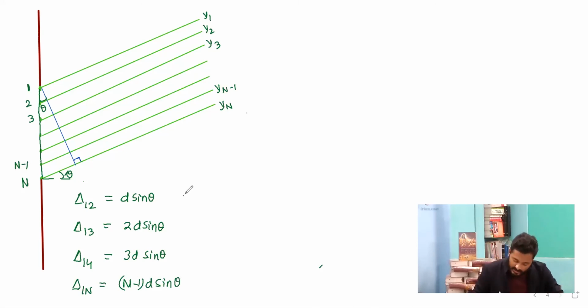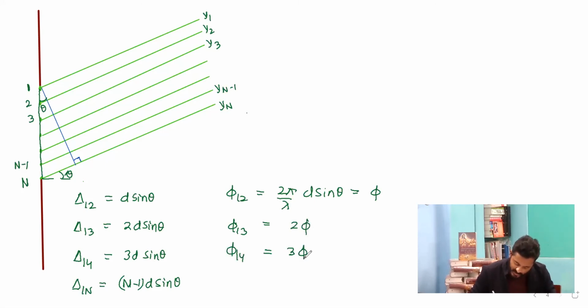If I calculate the corresponding phase angle, phi, the value of phi 1,2 can be written as 2 pi by lambda into d sine theta. If I call this phi, then phi 1,3 will turn out to be 2 phi, phi 1,4 will turn out to be 3 phi, and phi 1,n will turn out to be n minus 1 phi.